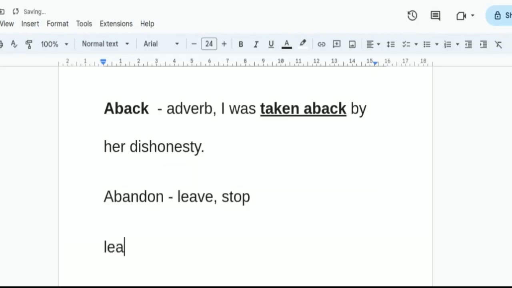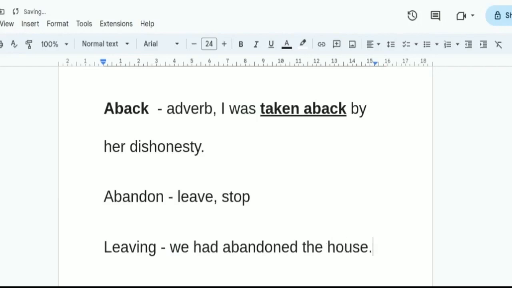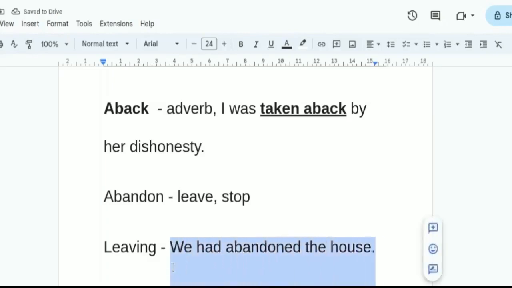So when we use it in the sense of leaving, we write it like this: we had abandoned the car, or the house, rather. Why not? The meaning is leaving.